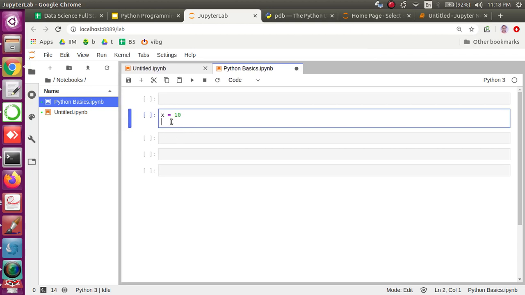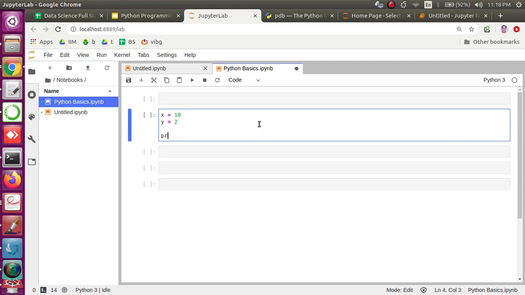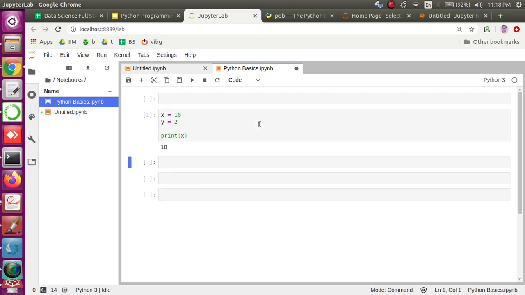Some of the keywords, the names of the variables, executions and operators are very similar to any other programming languages you may be aware of. For example, x equal to 10 or y equal to 2, and you can just print x and you get the value of x, or if you print y you get the value of y, that is 2.